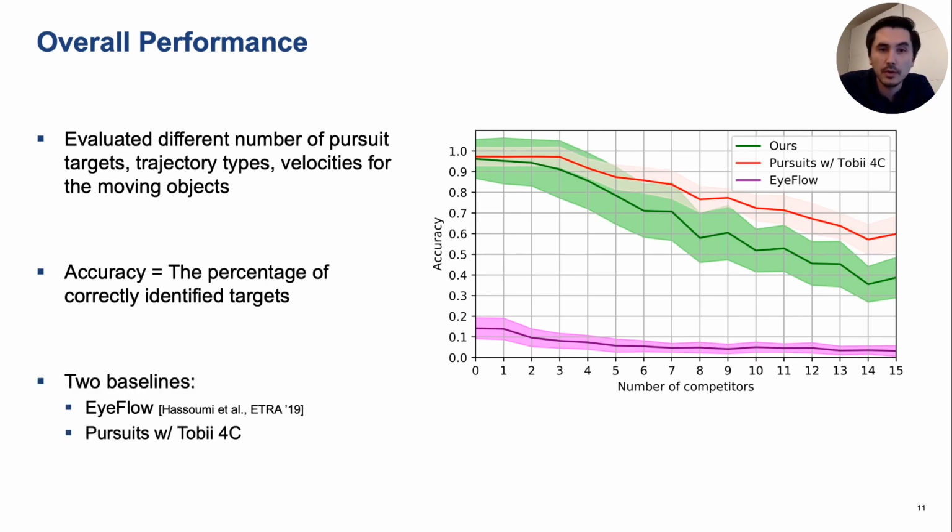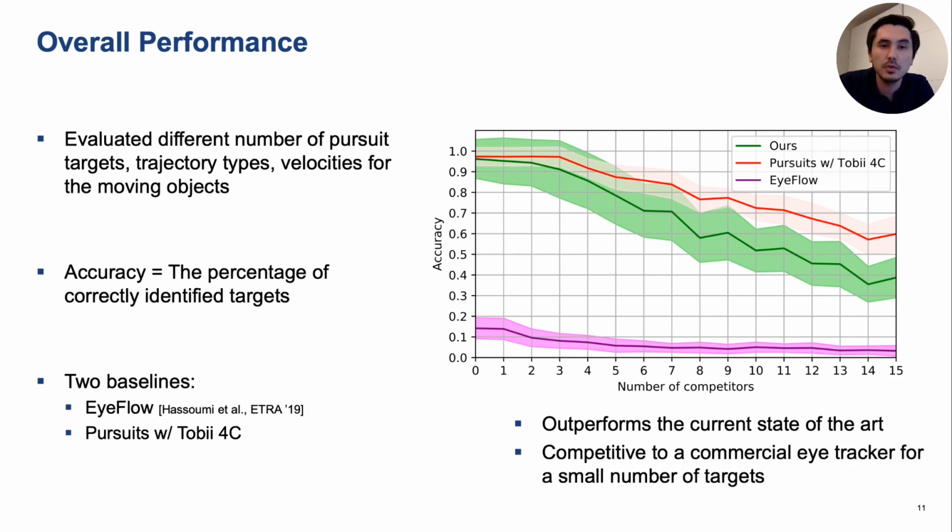First, iFlow is the current state-of-the-art for detecting pursuits using optical flow. While this method was designed for head-mounted settings, it is the most similar to our work. Second, we compared our method to an implementation that uses a commercial, widely available eye tracker, namely the Tobii 4C. Results show that our method significantly outperforms the current state-of-the-art. Moreover, it is also competitive to a commercial eye tracker for a small number of targets.